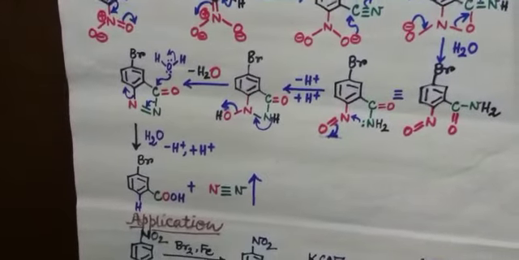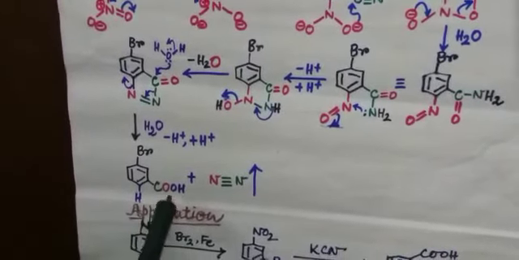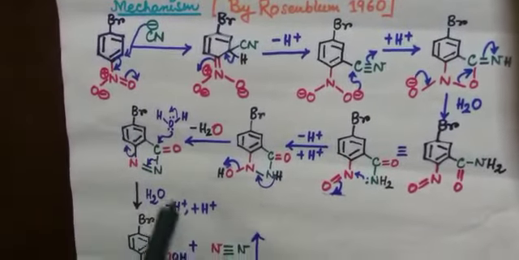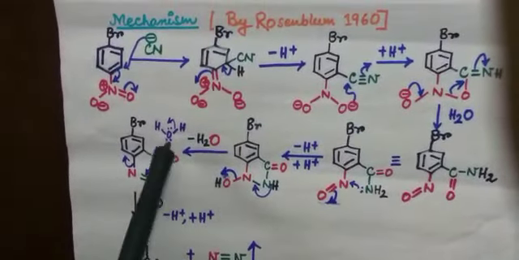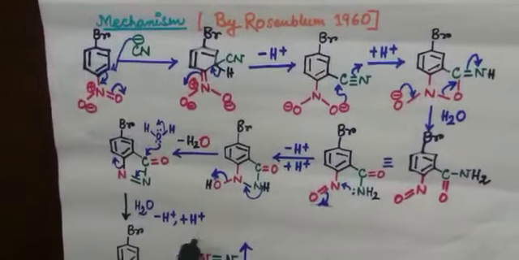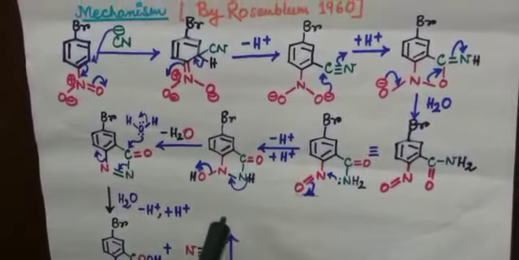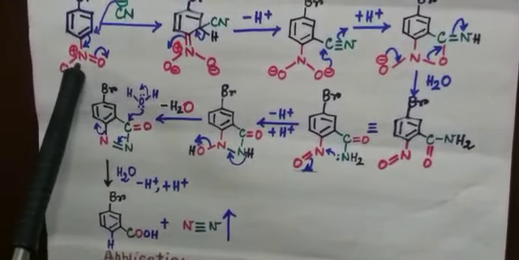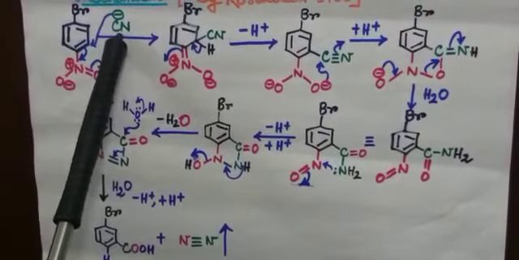See, in this carboxylic acid, one oxygen is coming from the nitro group and another oxygen from the solvent water. And in this evolved nitrogen molecule, one nitrogen is from the nitro group and another from cyanide.